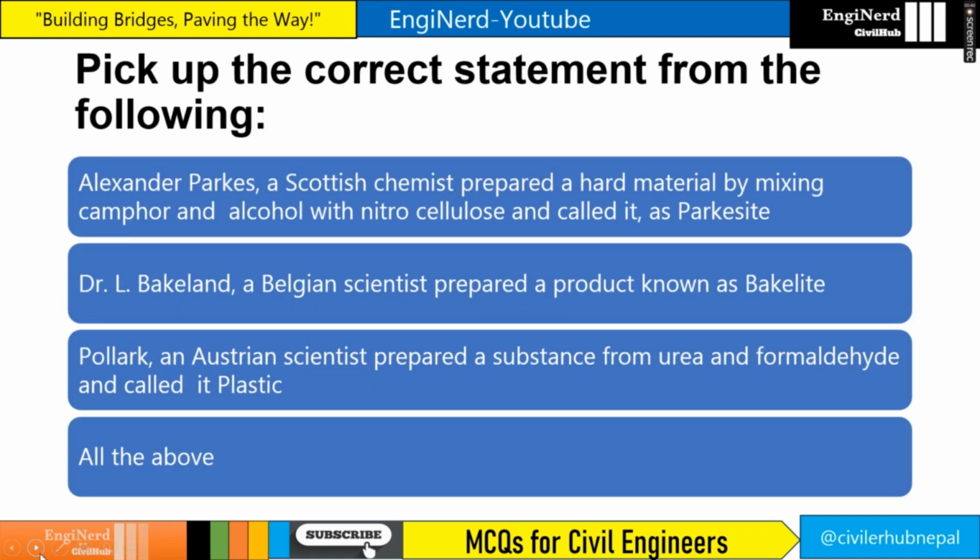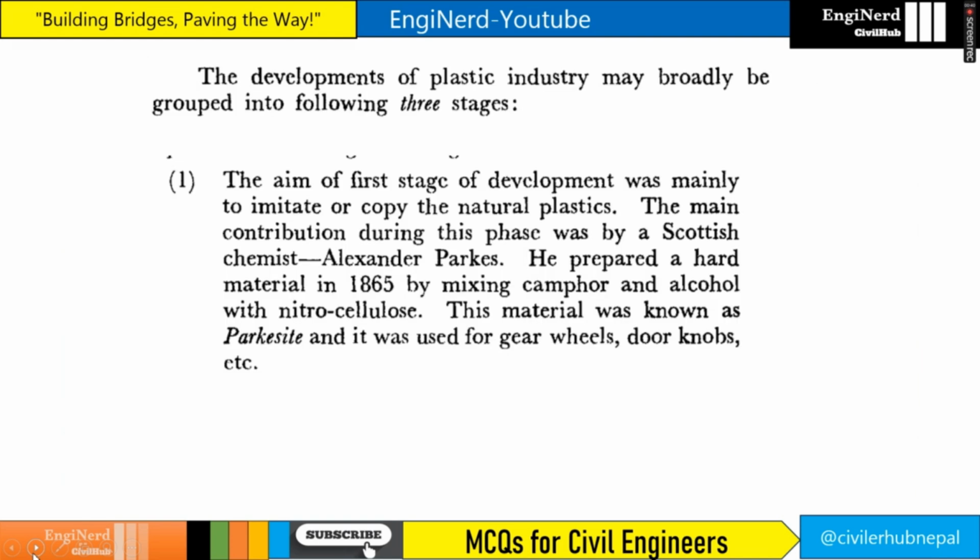Pick up the correct statement from the following. Alexander Parkes, Scottish chemist, prepared a hard material by mixing camphor and alcohol with nitrocellulose and called it Parkesine. Dr. L. Baekeland, a Belgian scientist, prepared a product known as Bakelite. Pollak, an Austrian scientist, prepared a substance from urea and formaldehyde and called it plastic. All of the above. These are the development stages of the plastic industry.